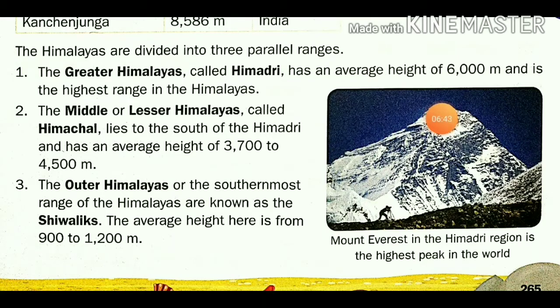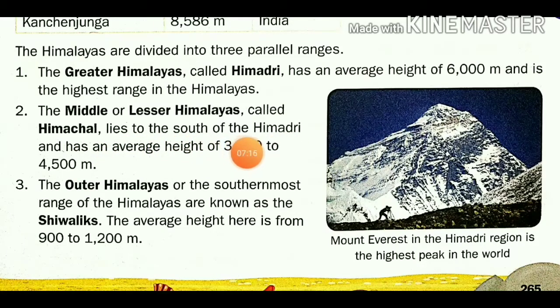Such high mountains are only present in the Himalaya. Second, the Middle or Lesser Himalayas, called Himachal. This mid-range lies to the south of Himadri.